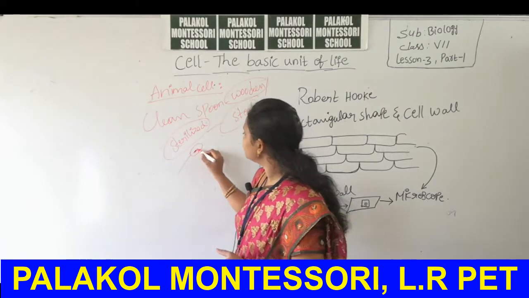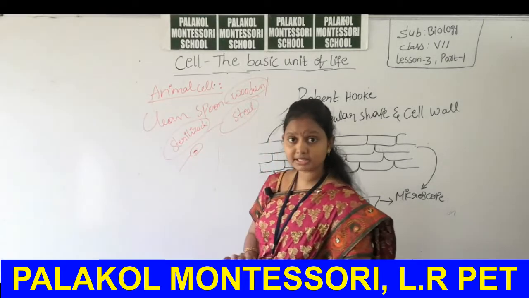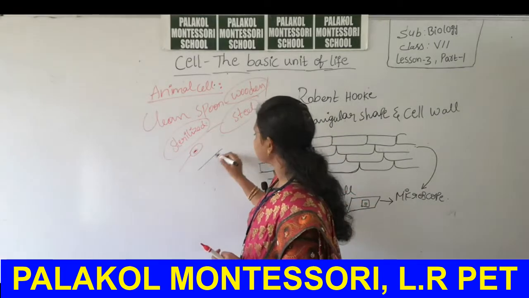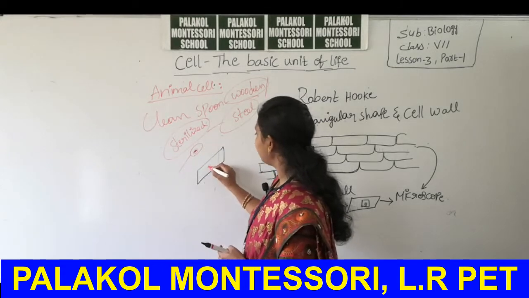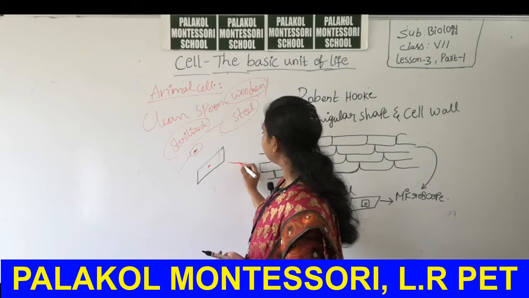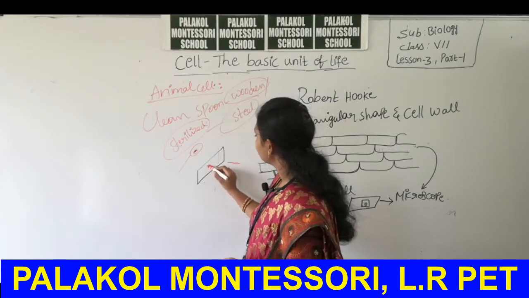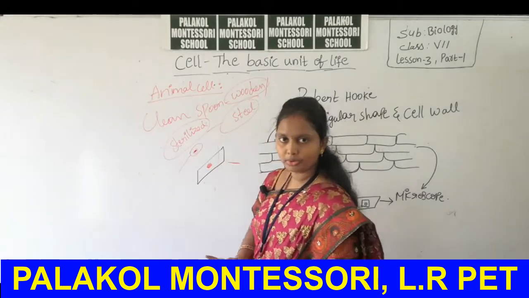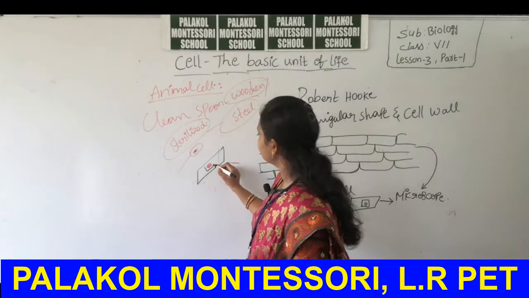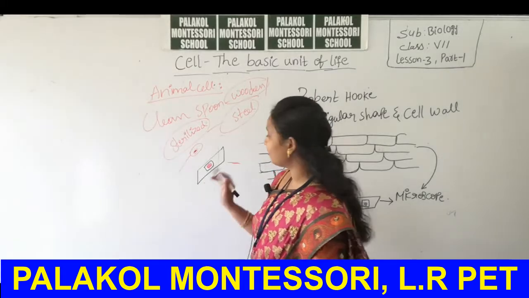Now take up this layer and carefully place it on a glass slide. And take a needle to spread the layer of cells over this area. Now you have to cover these cells with a cover slip.